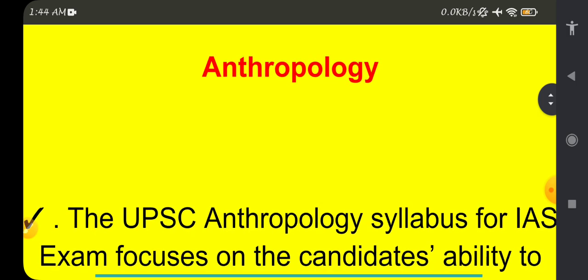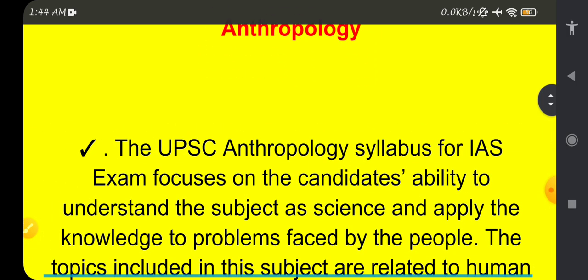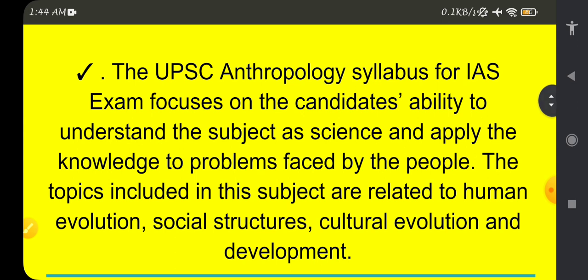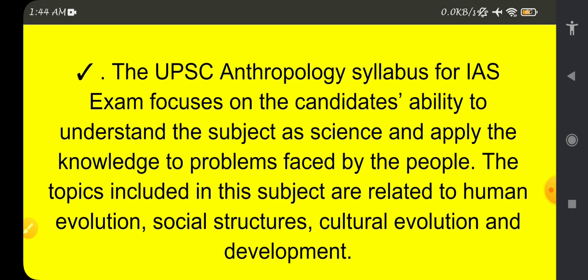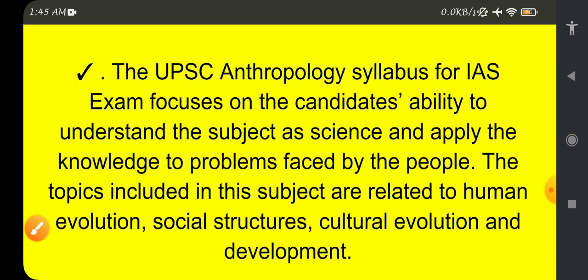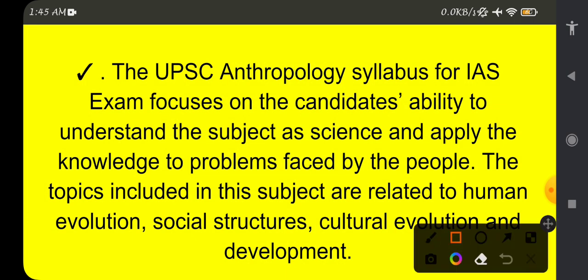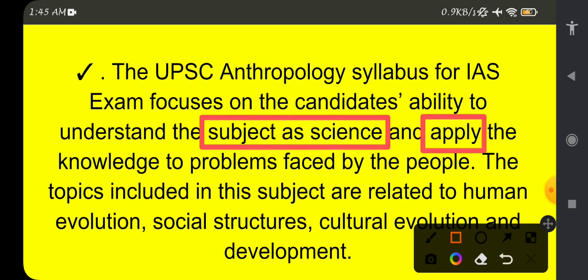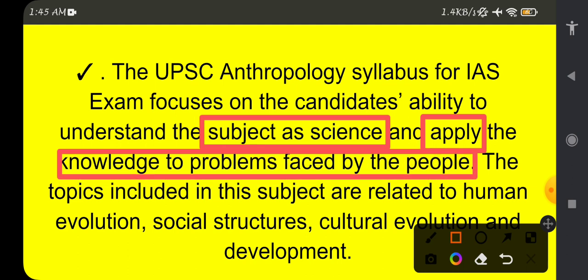The UPSC anthropology syllabus for the IAS exam focuses on the candidate's ability to understand the subject as a science, and apply the knowledge to the problems faced by the people. That is what UPSC is actually expecting. So UPSC is expecting the subject as science, and applications of the knowledge to the problems faced by the people today.